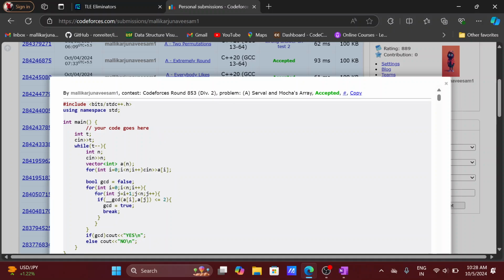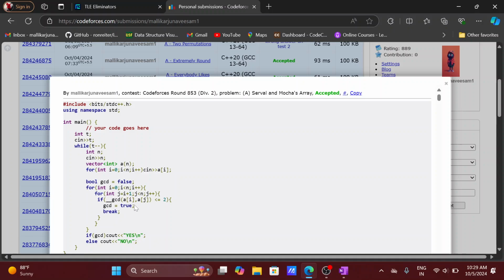So that's why the first loop starts from 0, and the second loop starts from 0 plus 1, which includes both the 0 and 1 indices. So the length now becomes 2, so it's satisfied. So that's why we initialize the jth iterator as i plus 1. Okay, and then we have to check the GCD. This is the function which gives the GCD of two numbers, which is present inside the STL of C++.